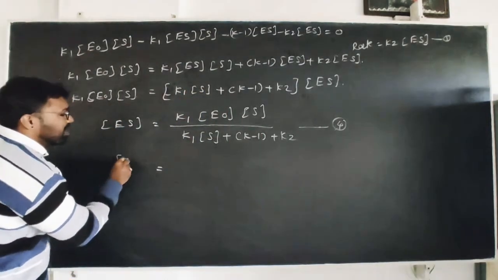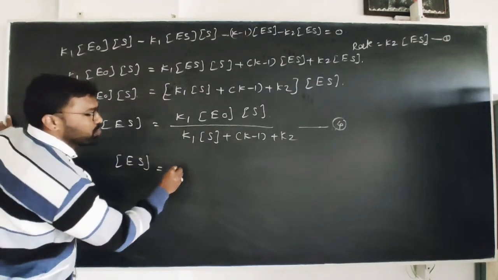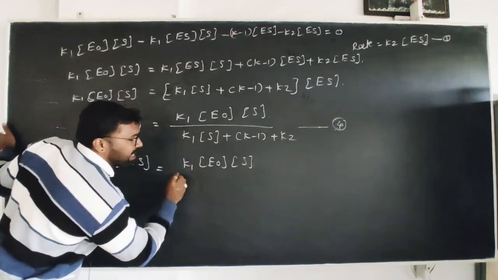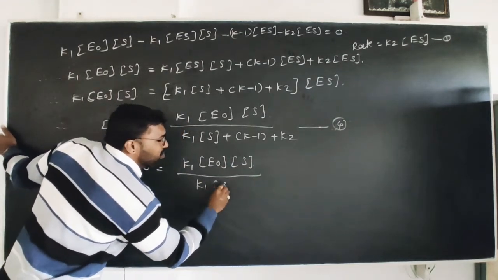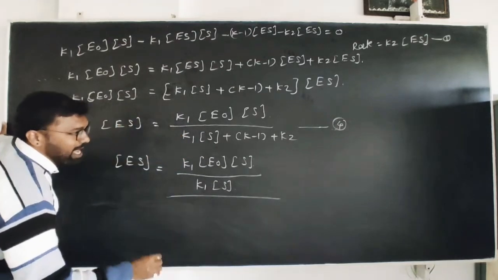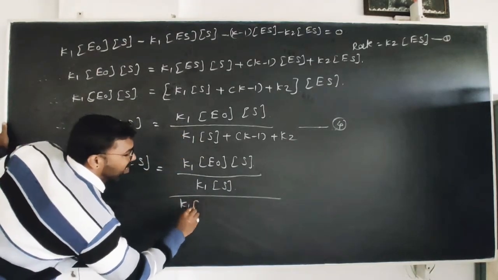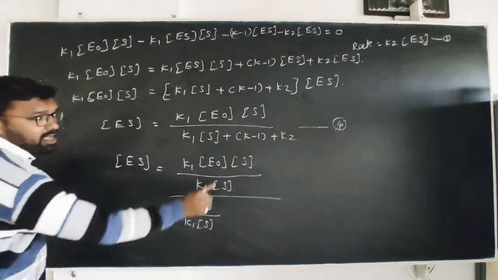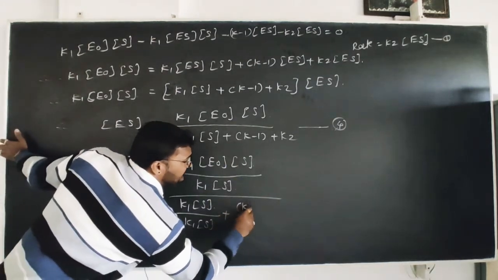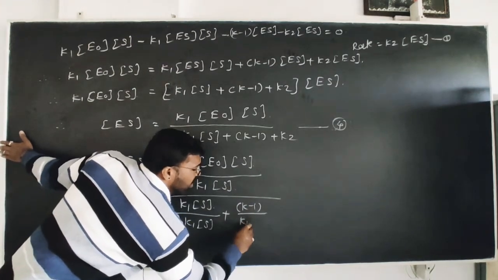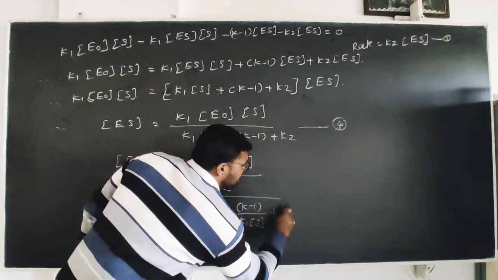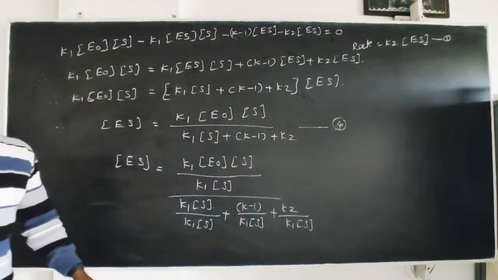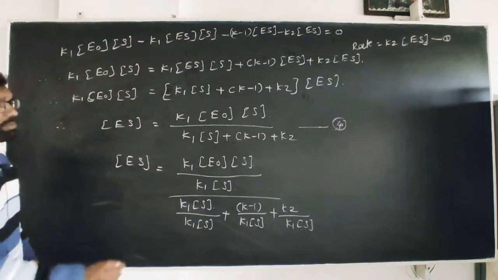So the concentration of ES is equal to K1 into E0 into concentration of substrate, divided by the denominator: K1 into S plus K minus 1 plus K2, all divided by K1 into S. Now which changes are taking place?